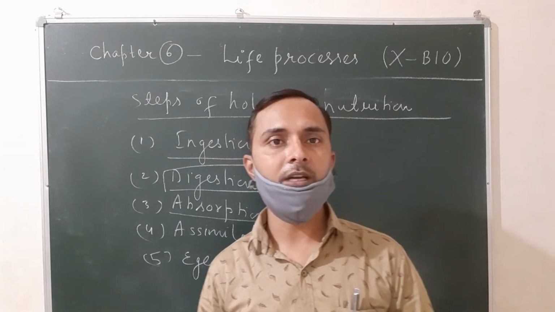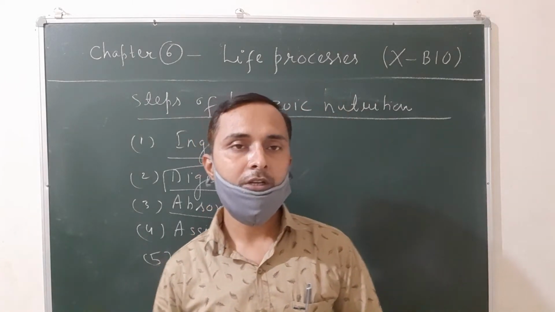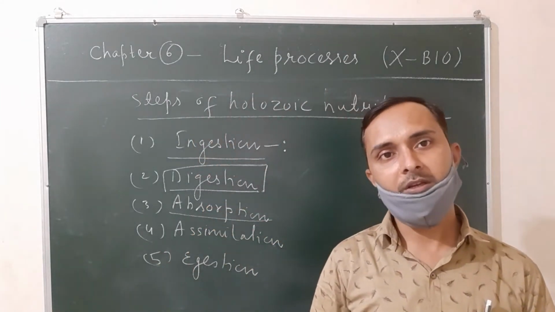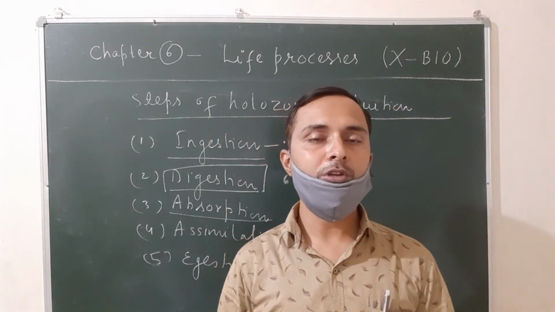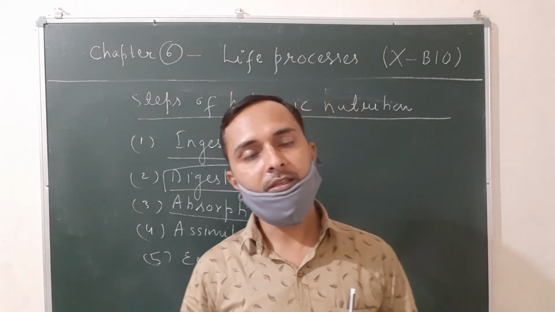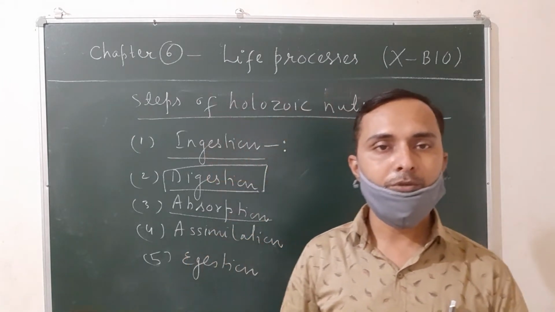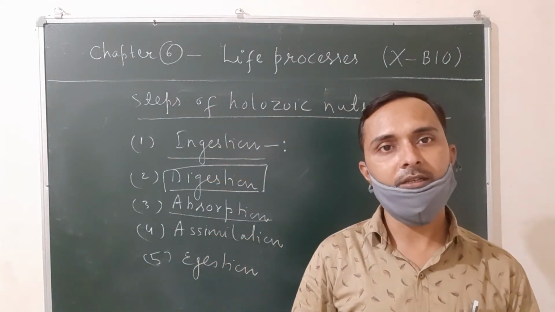In case of amoeba, an anus-like structure is completely absent, so egestion is done by the cell membrane. So this is all about the various steps of holozoic nutrition. So how many total steps? Five: ingestion, digestion, absorption, assimilation, egestion.